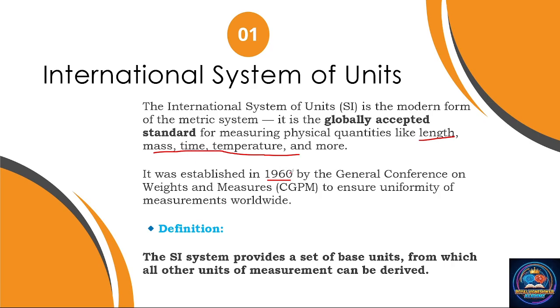It was established in 1960 by the General Conference on Weights and Measures, and we are using this concept for the uniformity of measurement by all. The SI system provides a set of basic units from which all other units of measurement can be derived.